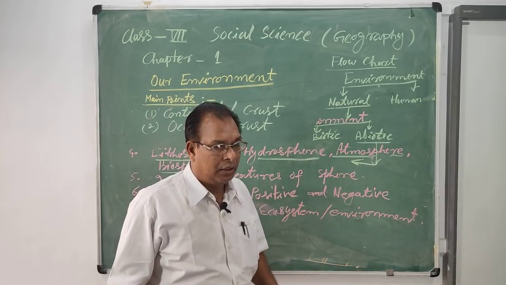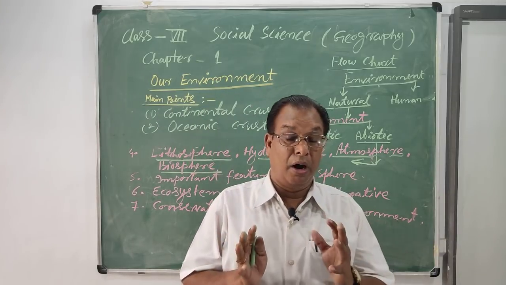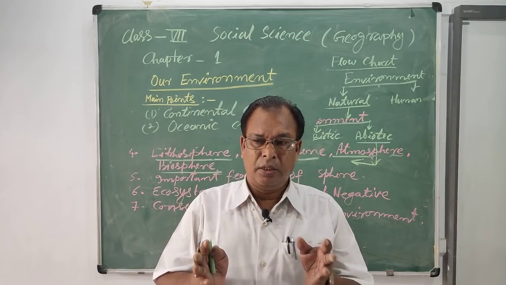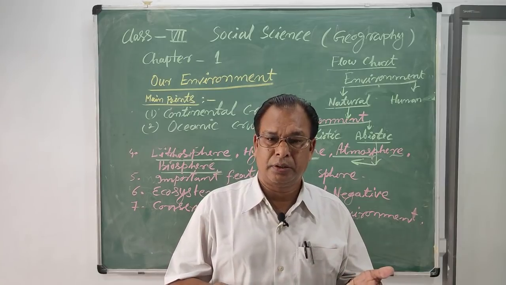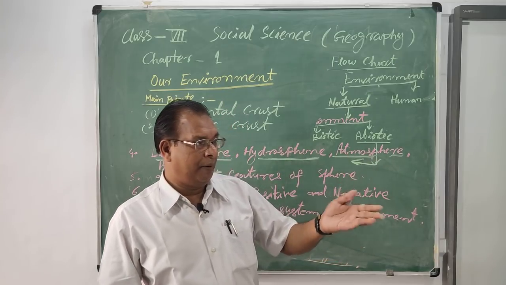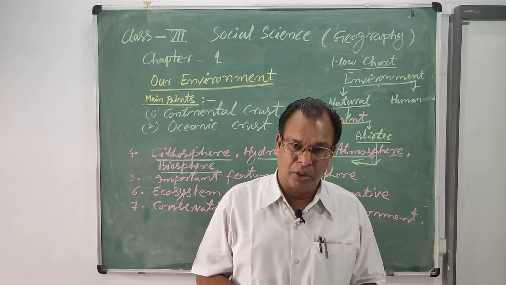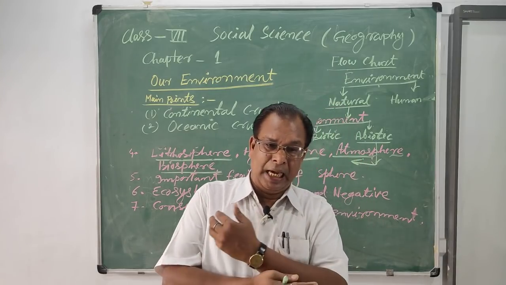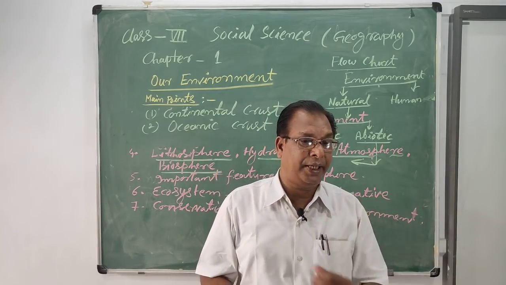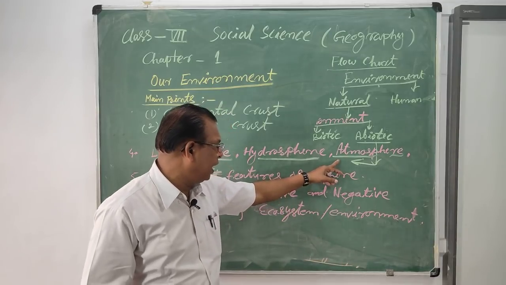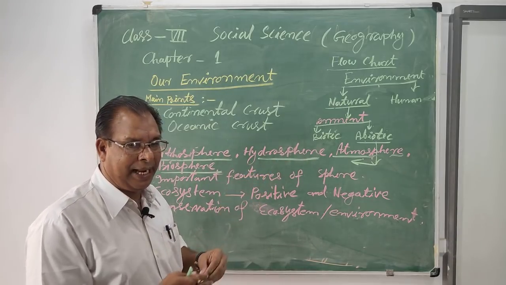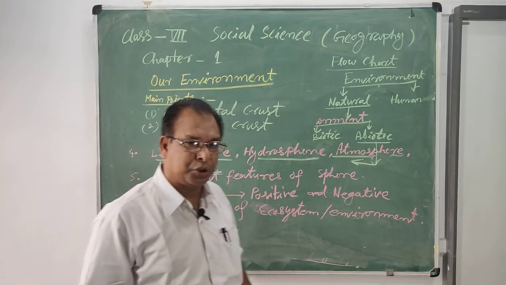And the atmosphere also forms part of life. Without oxygen, life is not possible on the earth. Without carbon dioxide, life is not possible for plant species. So different materials for the survival of life, or the formation of the environment, are obtained from the atmosphere. And when the three spheres interconnect with each other, they form the biosphere.